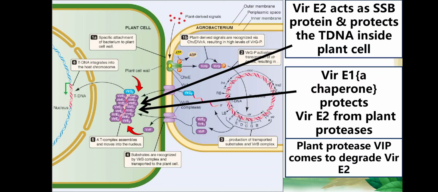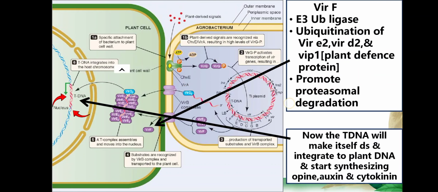So E2 protects that single strand tDNA, and E1 protects E2, so that the plant proteases do not disintegrate the tDNA. The plant defense system is VIP1. The E1 and E2 protect the tDNA from VIP.